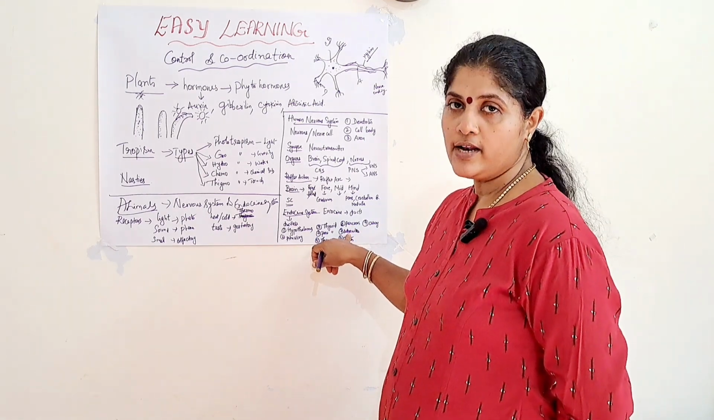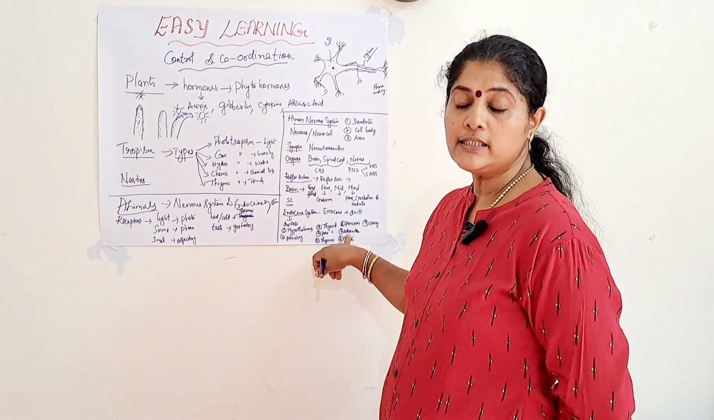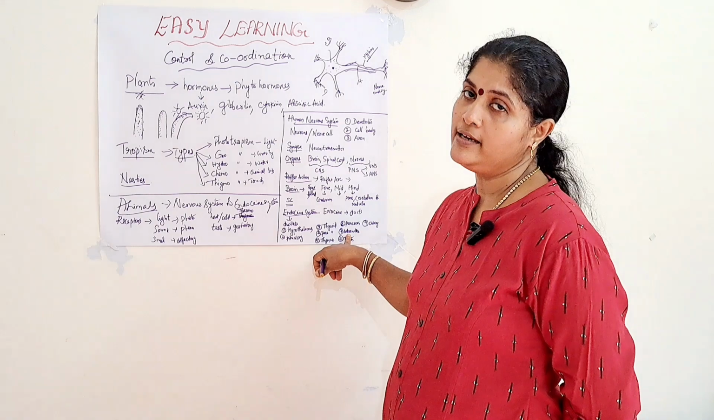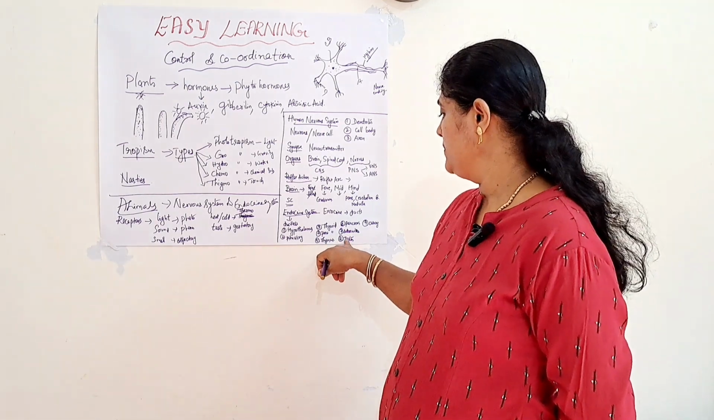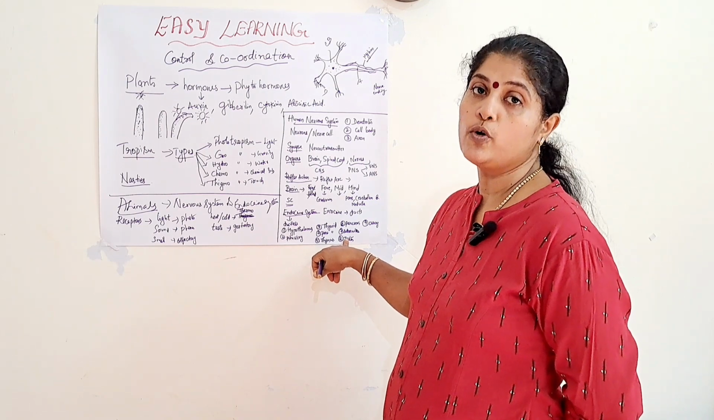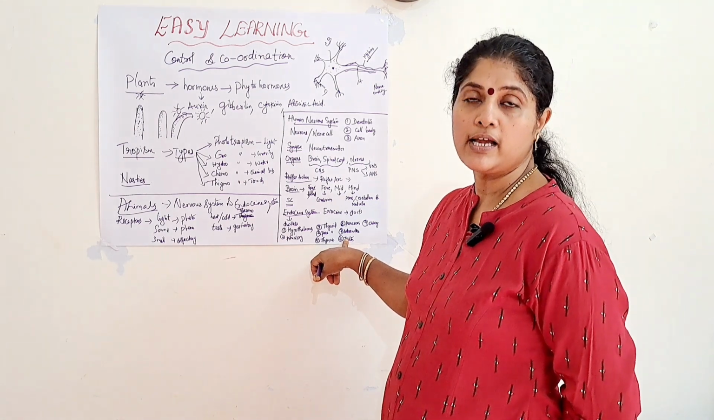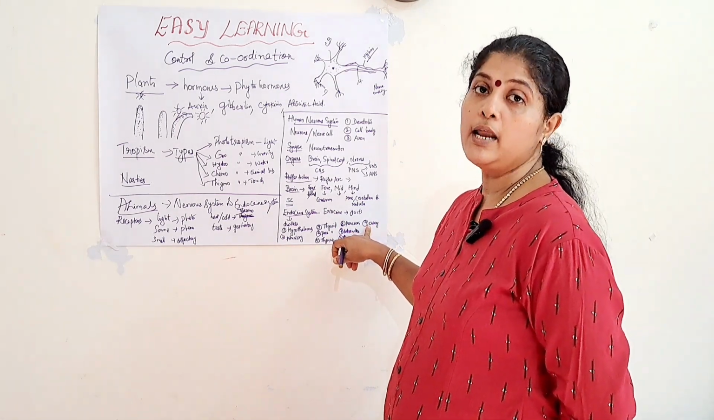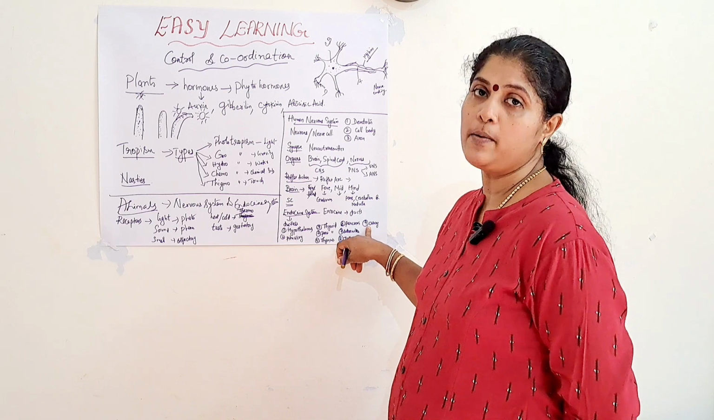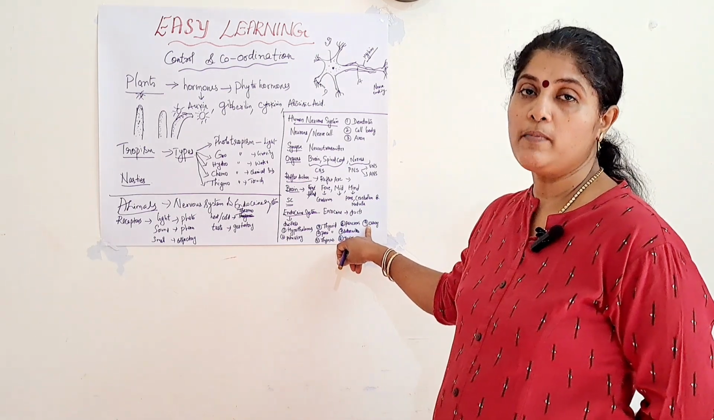Seventh one is the adrenal gland which produces the hormone adrenaline and it regulates the breathing rate, heart rate, blood pressure and carbohydrate metabolism. Eighth one is the testis. It produces the hormone testosterone and it regulates the secondary sexual characters in males. Then ninth one is the ovary. It produces the hormones estrogen and progesterone. It regulates the secondary sexual characters in females.